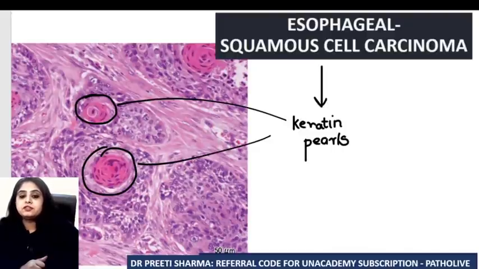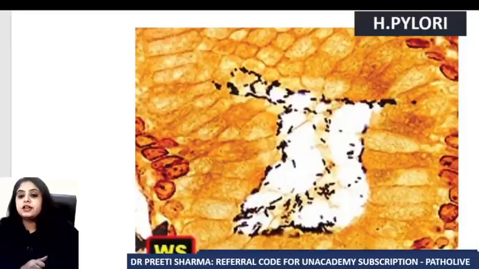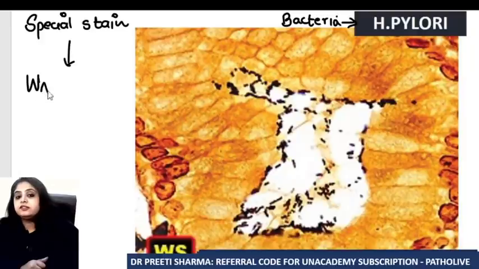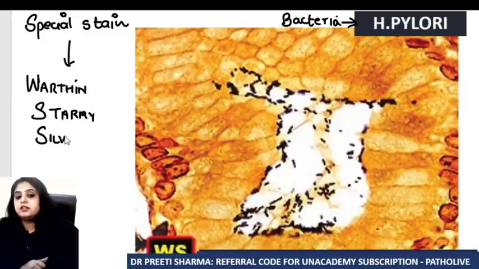quickly move on to the next organ, and right after the esophagus, we have the stomach. Before I go into all the things that the stomach can have, one bacterium which classically lives in the stomach, and causes diseases in the stomach, is Helicobacter pylori. They really ask you, what is the special stain? This is another MCI exam favorite question. What is the special stain for Helicobacter pylori? It is the Warthin-Starry silver stain. So first you need to know the name. The name of the stain is Warthin-Starry silver stain.